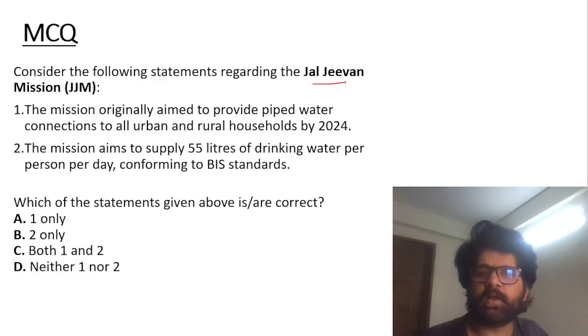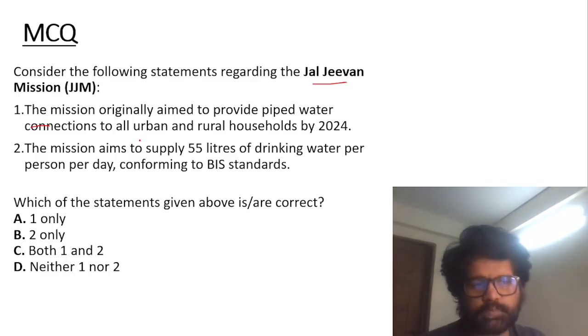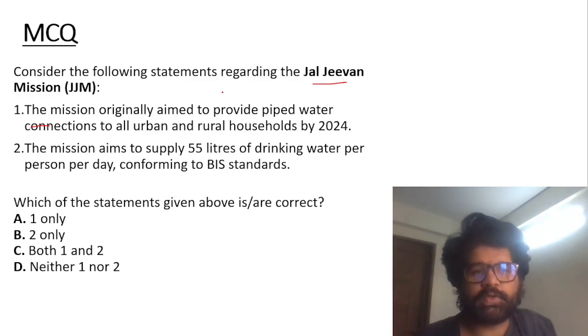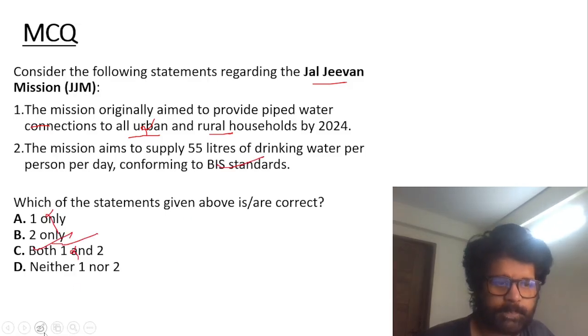Consider the following statements regarding Jal Jeevan Mission and try to use option elimination to solve these questions. So it's not all urban. Urban is not rural, so the first is wrong. You're left with B and D. Second is correct. So B, 2 only.